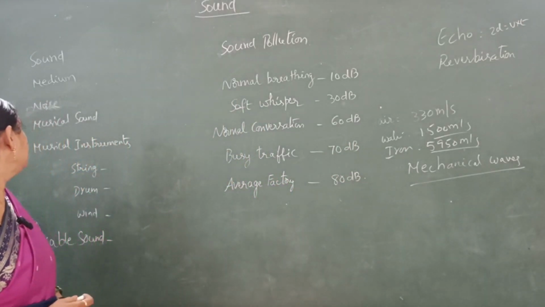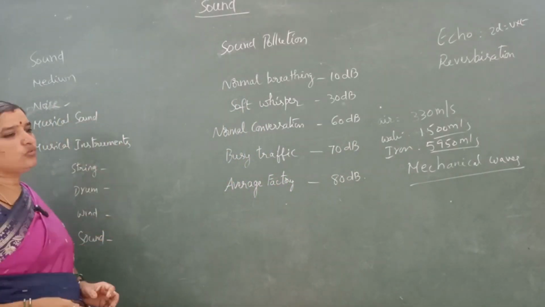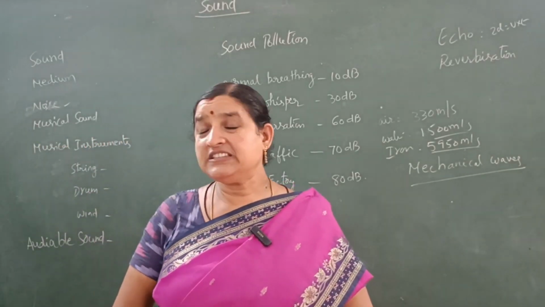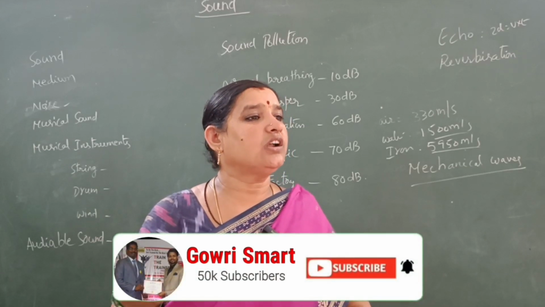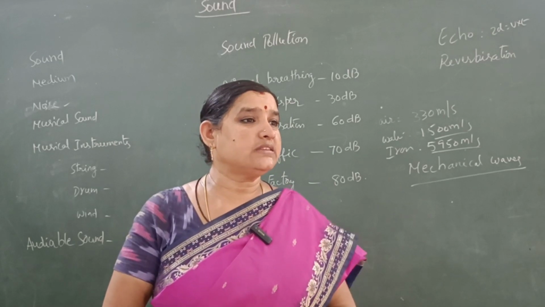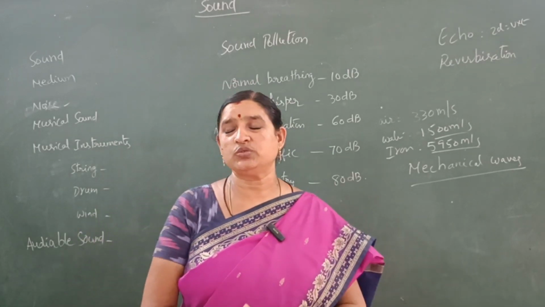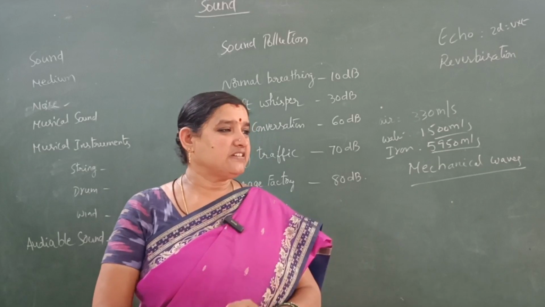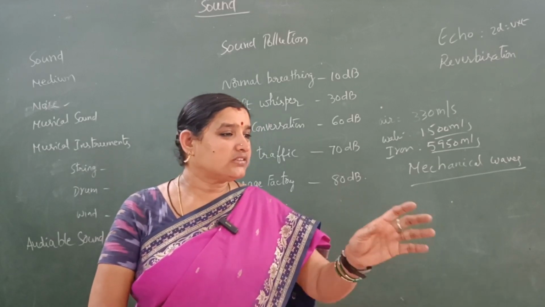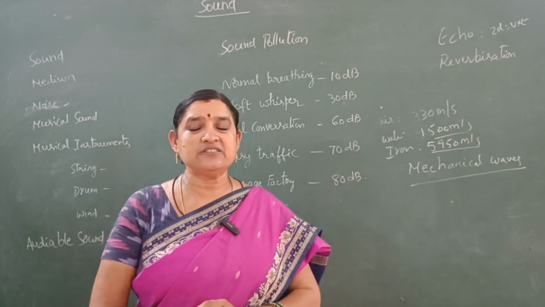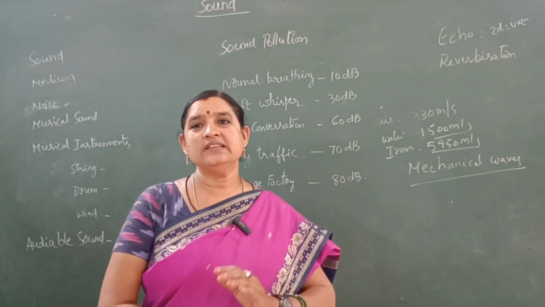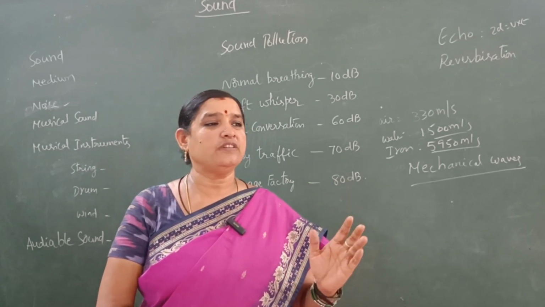Okay. The next one is noise. What is a musical sound and what is noise? The sound which is pleasant to hear is called musical sound, and the sound which is unpleasant to hear is called noise. Suppose in a classroom students are making different noises, then the teacher will say stop the noise, not stop the sound, meaning which is unpleasant to hear. So the unpleasant sound is called noise.